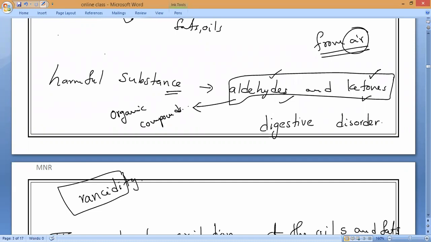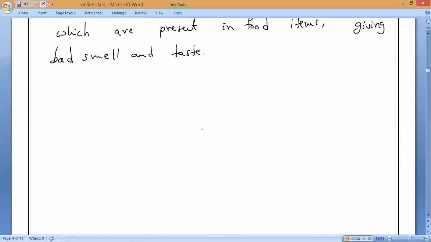Okay, so now you tell me, this rancidity process, in which season is it faster, like very fast: rainy season or other than rainy season? Rainy season. Why is it faster in rainy season? Because of the temperature as well as what?